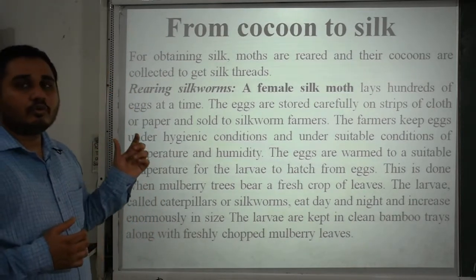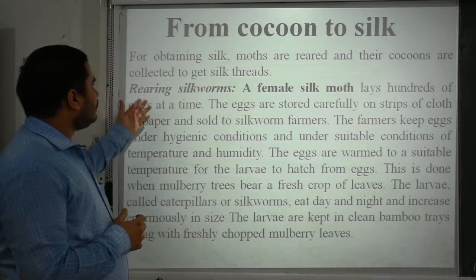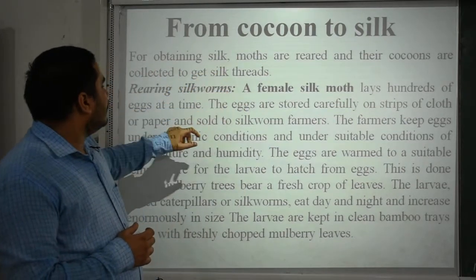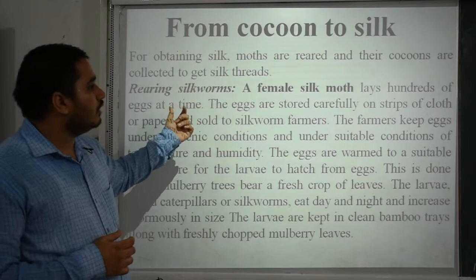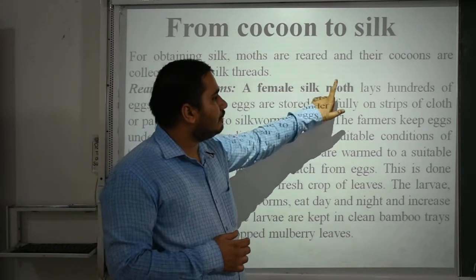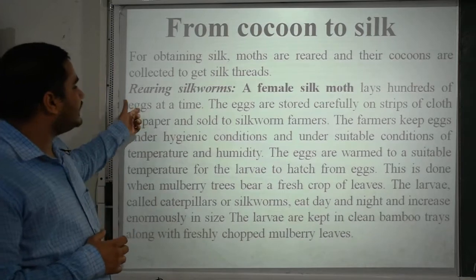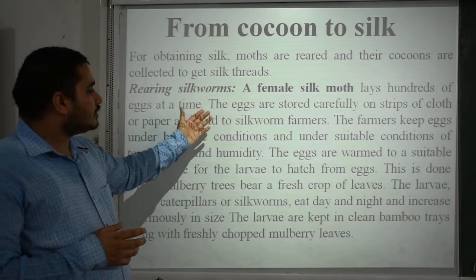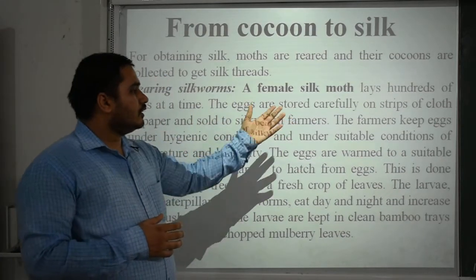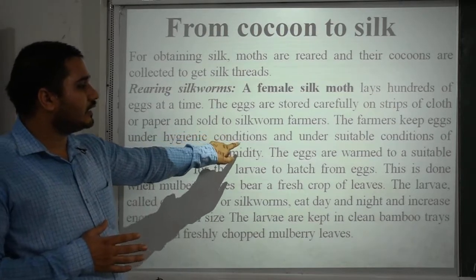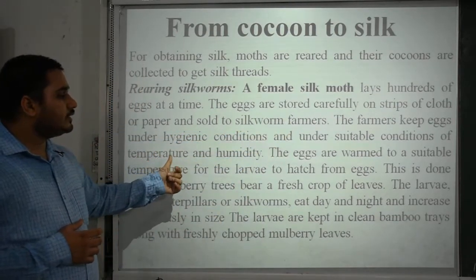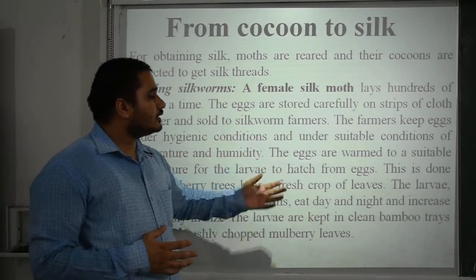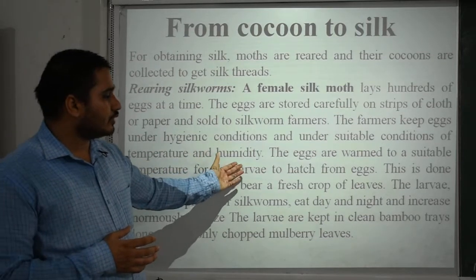Now if you are taking the cocoon, how will it be transformed into silk? For obtaining silk, silk moths are reared and their cocoons are collected to get silk threads. For this we are now rearing silkworms. A female silk moth lays hundreds of eggs at a time. The eggs are stored carefully on strips of cloth or paper and sold to silkworm farmers. The farmers keep the eggs under hygienic conditions and under suitable conditions of temperature and humidity. Please notice this. The eggs are warmed to a suitable temperature for the larvae to hatch.